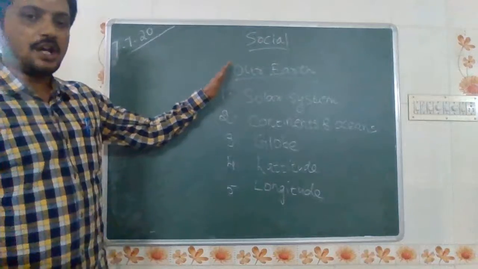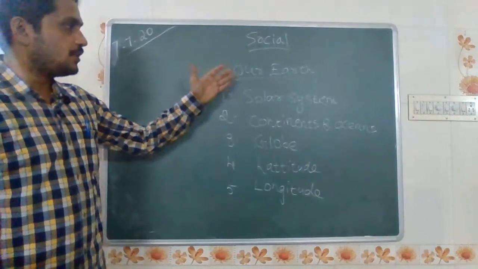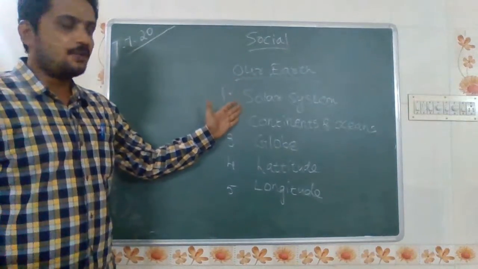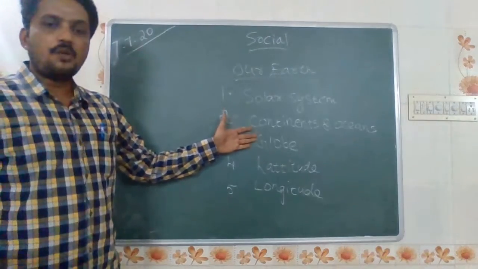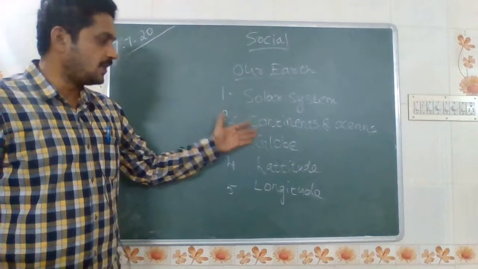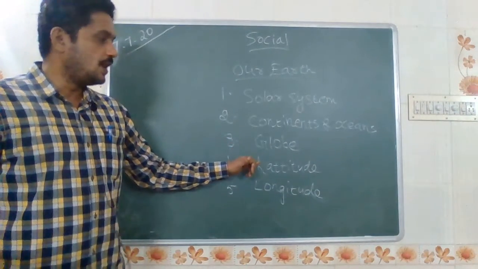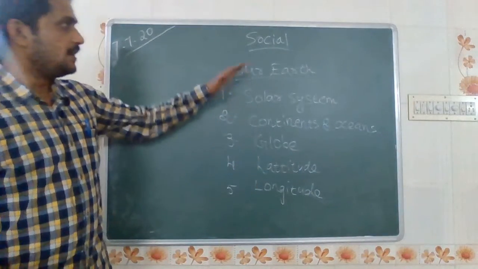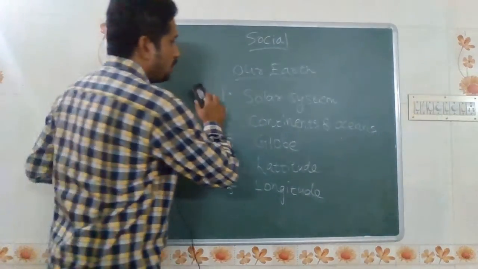First, the topic name is our Earth. In that topic, we will learn about the solar system, the planets' names, what all the continents in the world are, and what all the oceans in the world are. Next, globe. What is the use of globe? The difference between the globe and maps. Next, what is meant by latitude? Where can we use latitude, and what is meant by longitude and where can we use longitude? In this lesson, we will learn about these things. First, we will learn about the solar system.